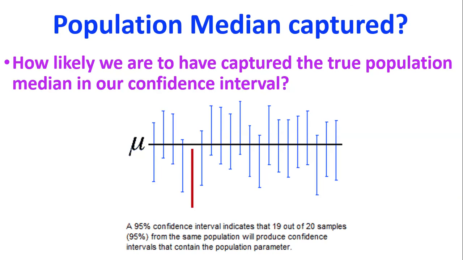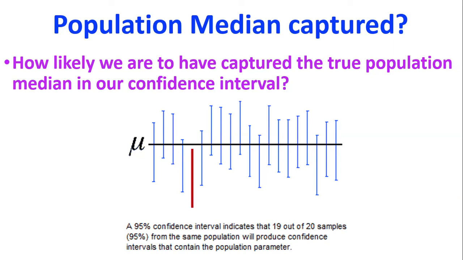Now the third item is looking at the population median itself, and when we take a sample, how confident are we that we have actually captured the population median in our confidence interval. So this is looking at a very specific example here. This is talking about a 95% confidence interval. And when they're talking about 19 out of 20, if you take 20 times 5, you get 100, and 19 times 5, you get 95. So that's how we connect the 95% with 19 out of 20. It's a fraction and a percentage, they're the same thing.